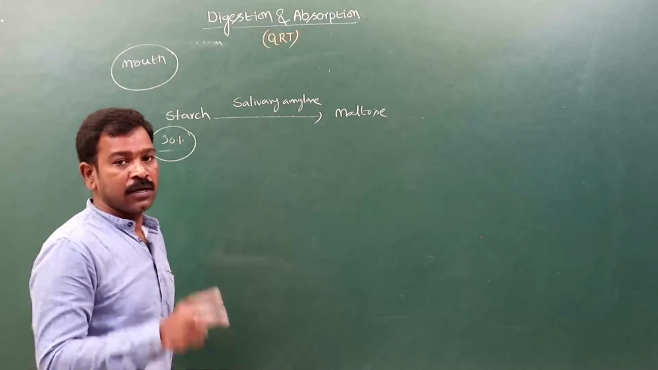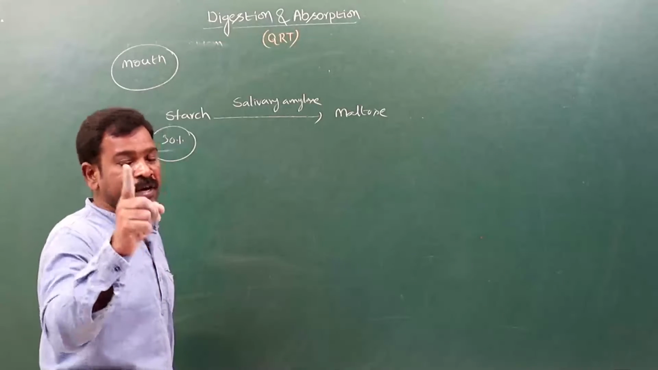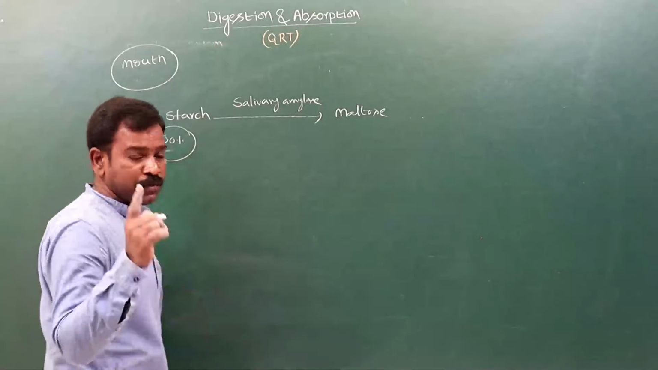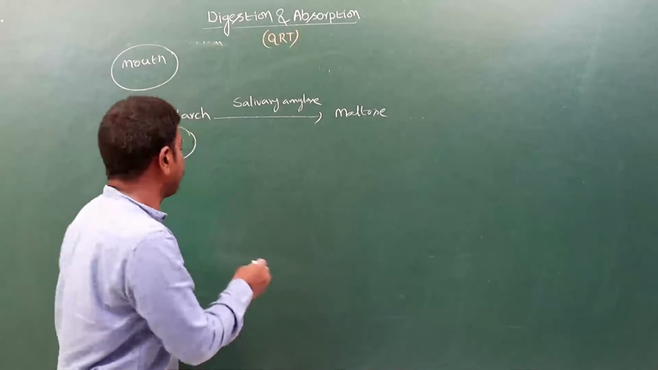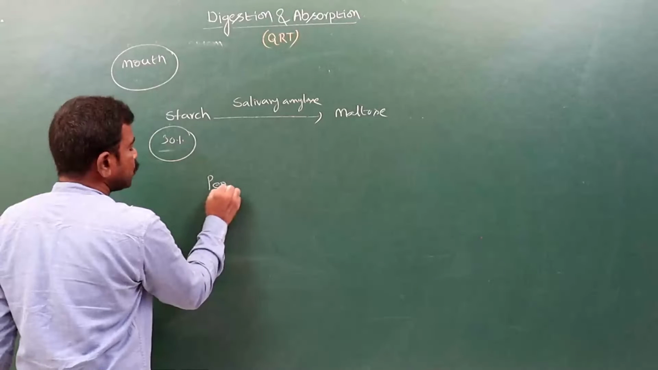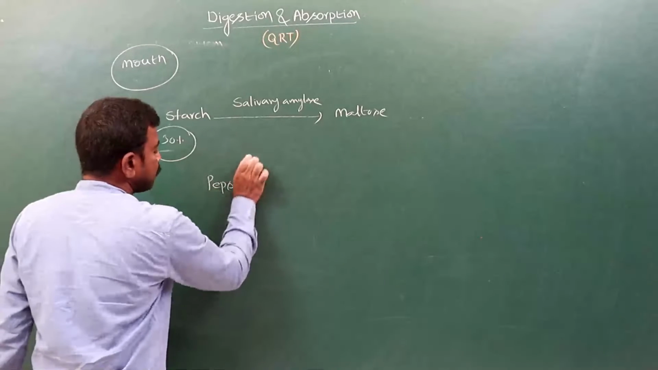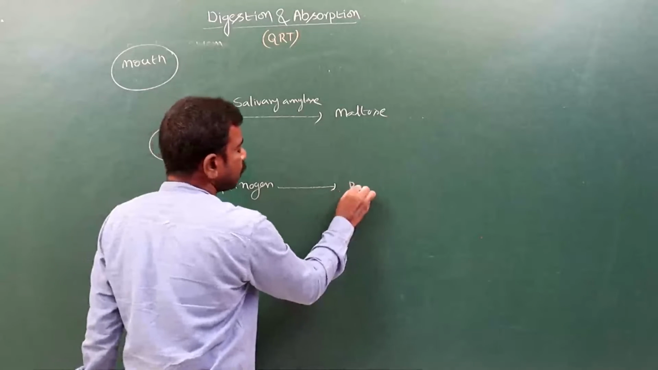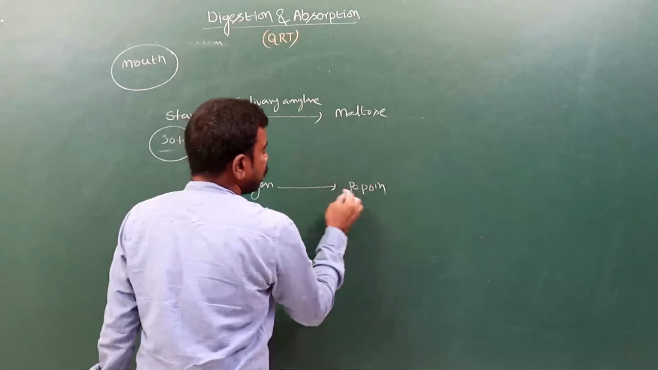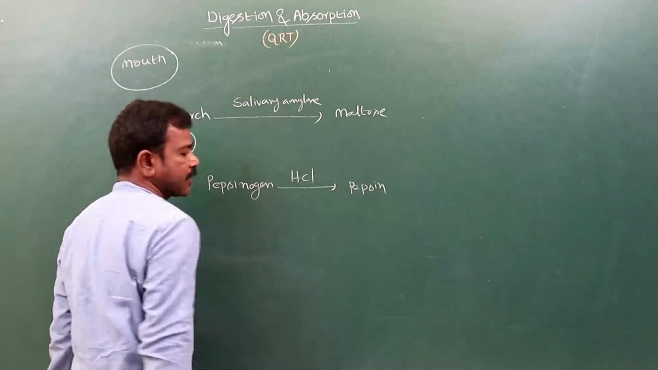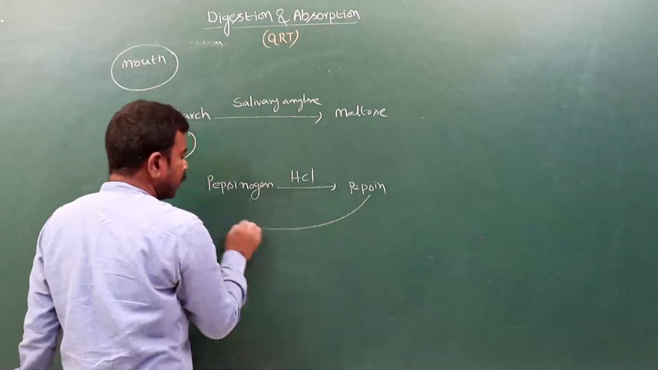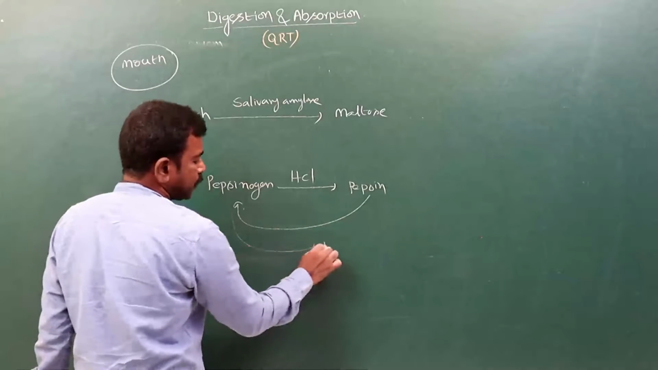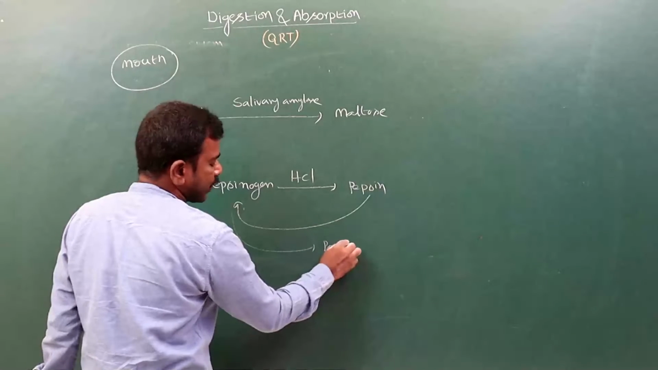It enters into the stomach. In the stomach, only protein digestion takes place with the help of pepsinogen. The pepsinogen is converted into pepsin. Actually, pepsinogen is the inactive form. This pepsinogen is converted into pepsin with the help of HCl, hydrochloric acid. The remaining pepsinogen is again converted into pepsin. It is autocatalysis.